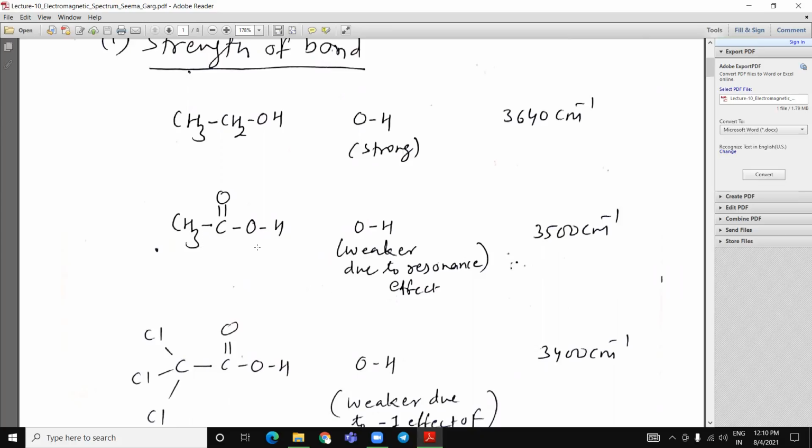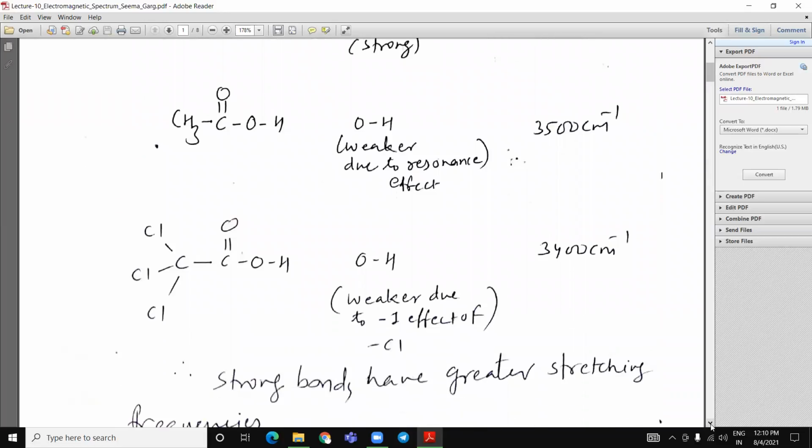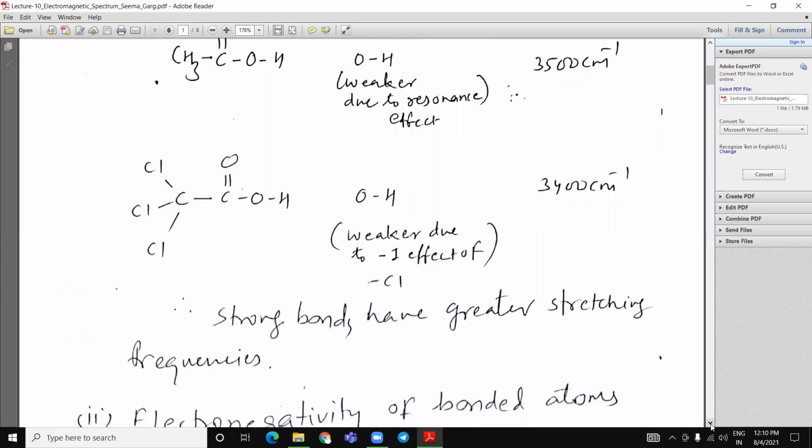Whereas in acetic acid, the OH bond is weaker due to the resonance effect, so its frequency will be lower, 3500 inverse centimeter. In trichloroacetic acid, the OH bond is weaker due to the minus I effect of chlorine, so again it has a lower frequency of absorption. Therefore, strong bonds have greater stretching frequencies.